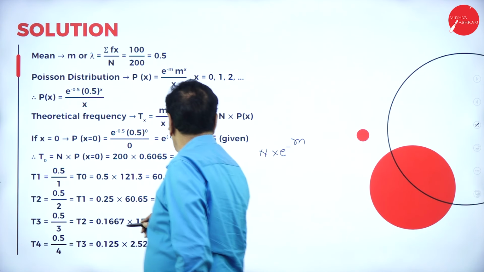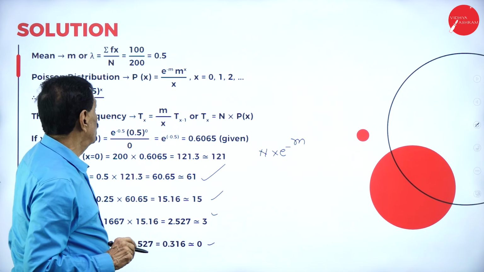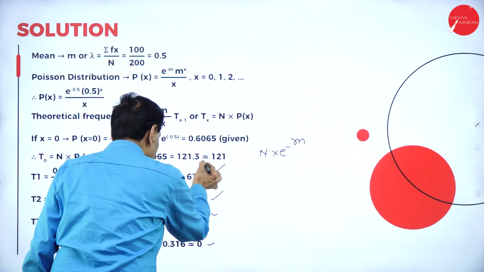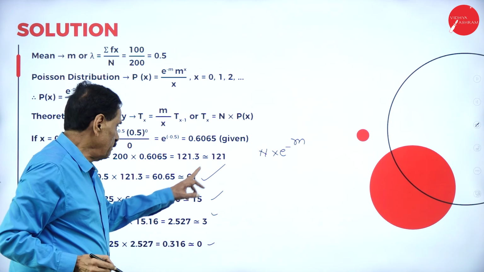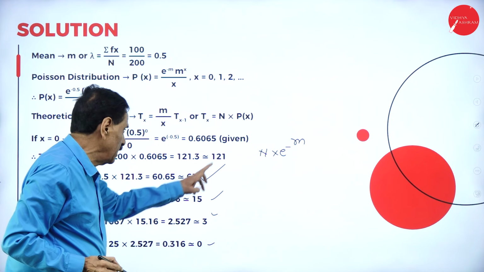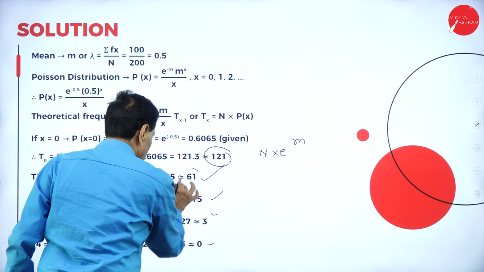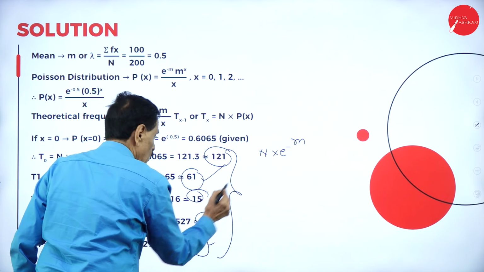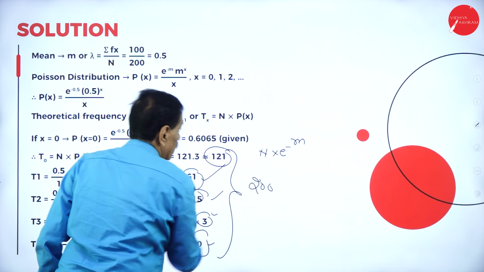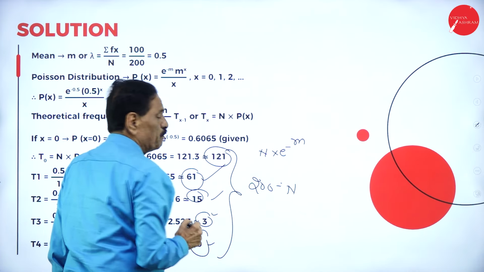So when I add all these figures, it should be equal to 200. 121 plus 61 plus 15 plus 3 plus 1, and so on, it comes to 200. If we add all these things, it is equal to 200. This is the total frequency, n. So the problem is correct.